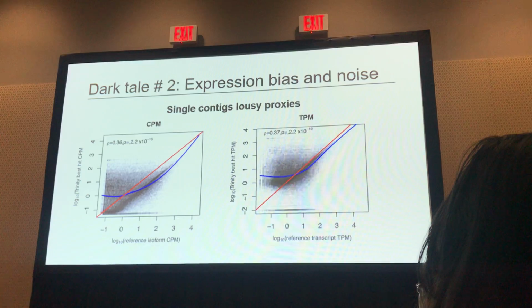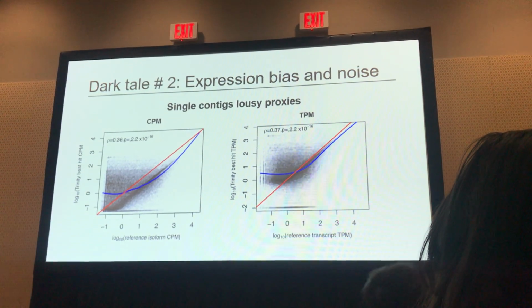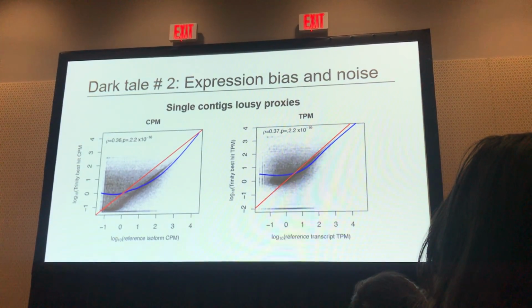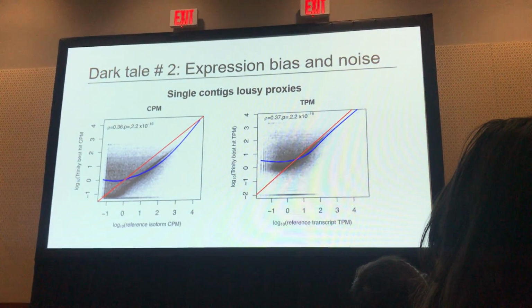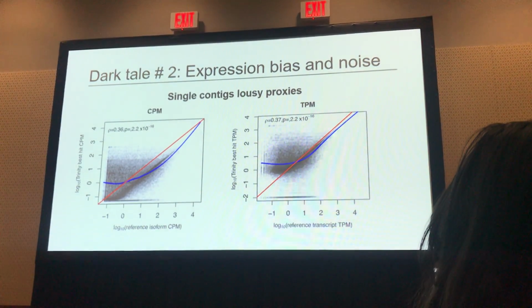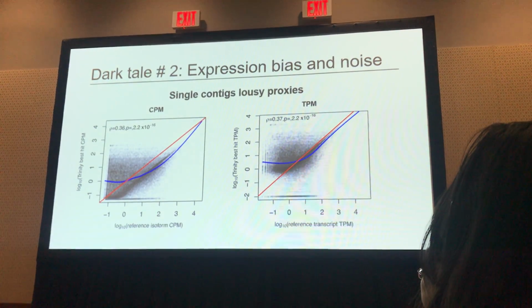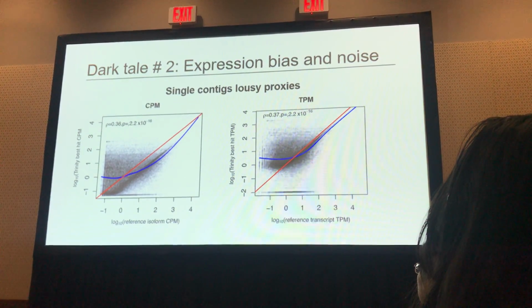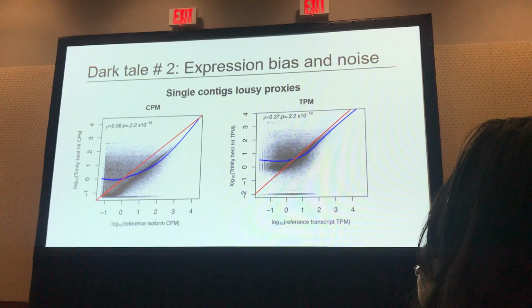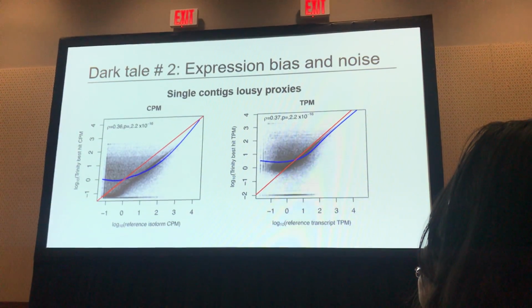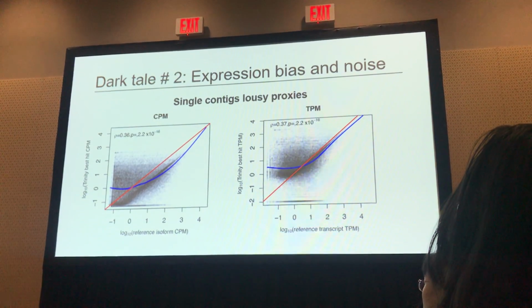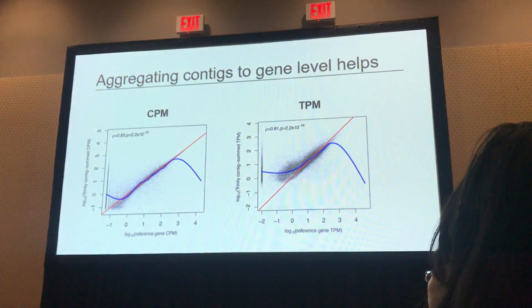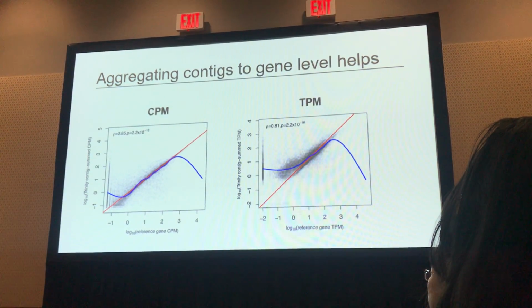Look at what these correlations are. The x-axis is expression in counts per million or transcripts per million with mapping to reference, and the y-axis is for the Trinity assembly. And they're a cloud. The trend lines are basically showing the mean trend, and there's bias in both directions with CPM, and pretty bad positive bias at low expression with TPM. So don't do that. Don't take one contig and try to use it as a proxy for a gene or a transcript.